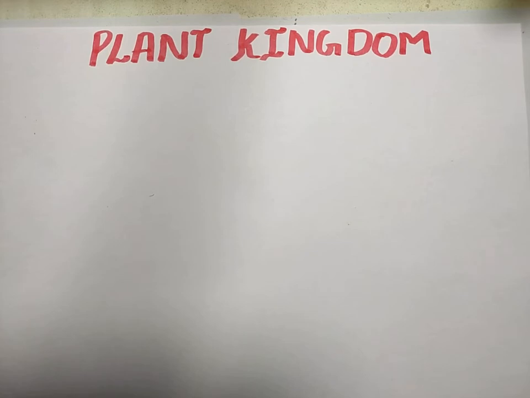You have nicely studied Aristotle's system of classification, Linnaeus's system of classification, as well as R.H. Whittaker's system of classification. I think you have got an idea about how living organisms are classified. So now the third chapter is called Plant Kingdom. From here the actual biology syllabus is going to start for you all.